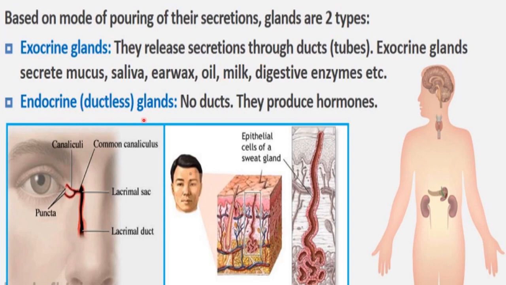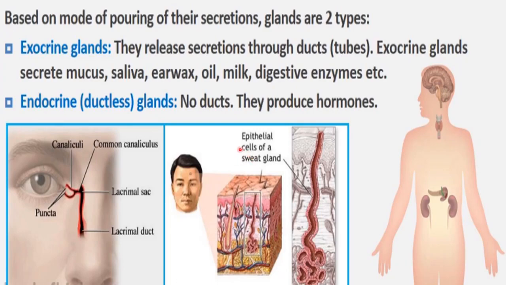Then endocrine glands are called ductless glands because no ducts are found here, no tubes are present to release their secretion. They release their secretion directly in the blood, right? And they produce hormones. So all the hormone producing glands are called endocrine glands.